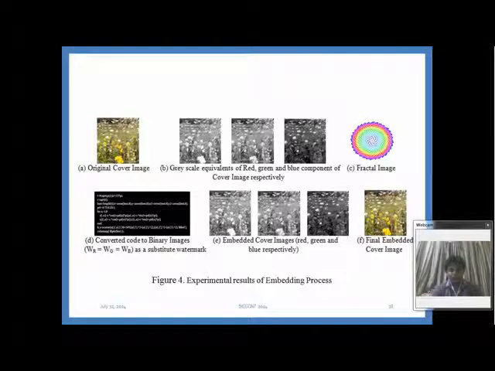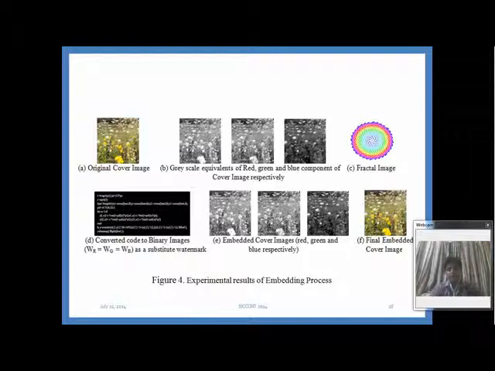Here bit depth means the size of the bits that the pixel contains. This is the binary image. This is the image which is embedded into all of the three grayscale equivalents.